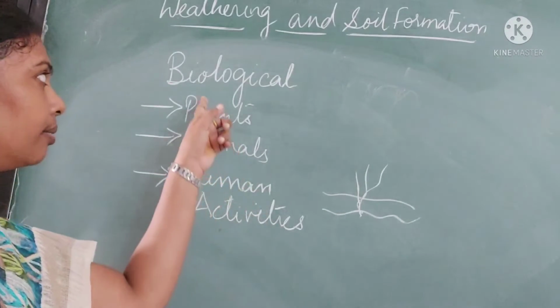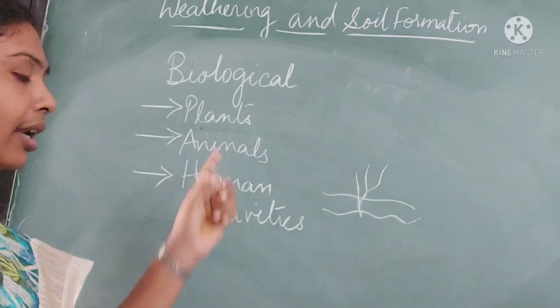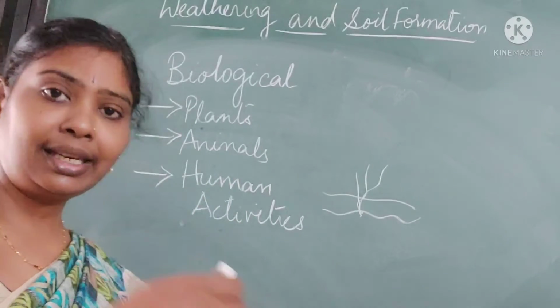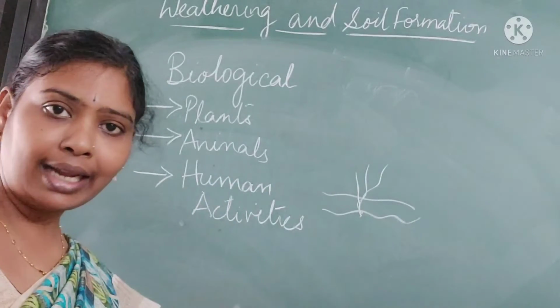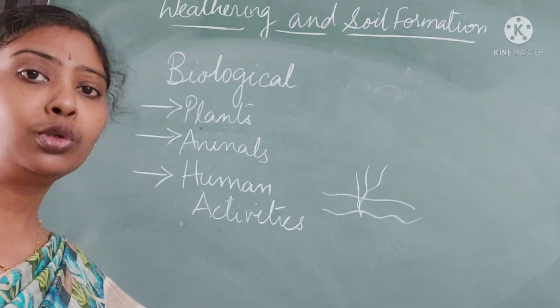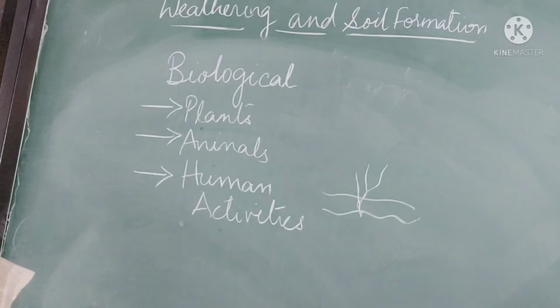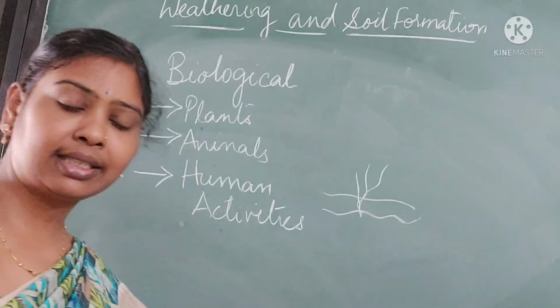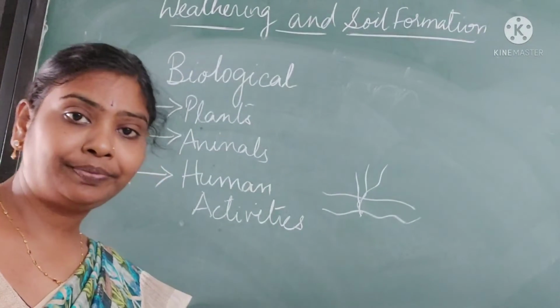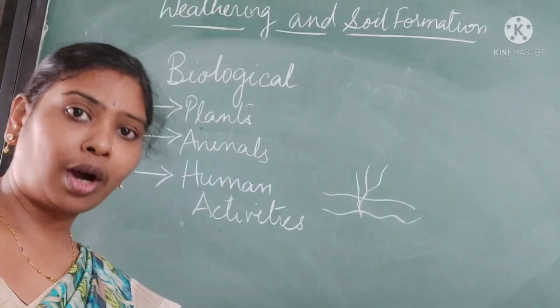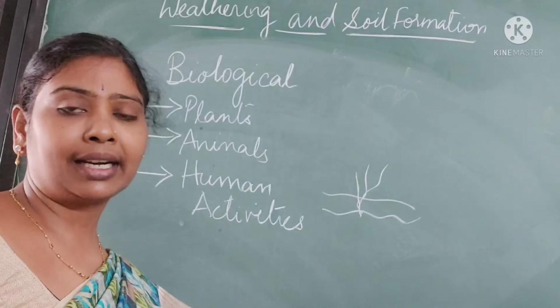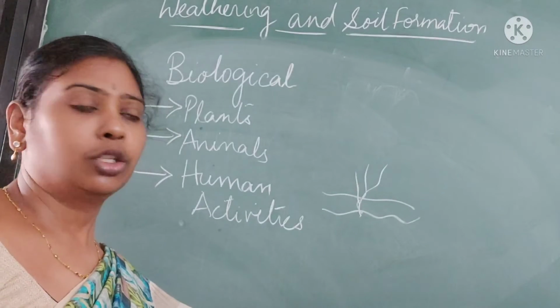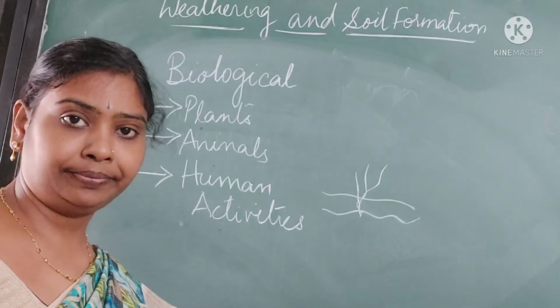So that is biological weathering. Animals, in search of food, dig up the rock and loosen it. Human activities include deforestation, mining and quarrying. All these activities are done by humans, and that also loosens the soil.